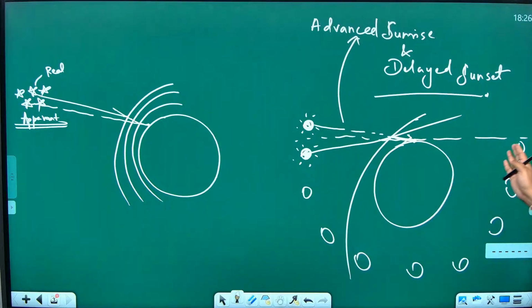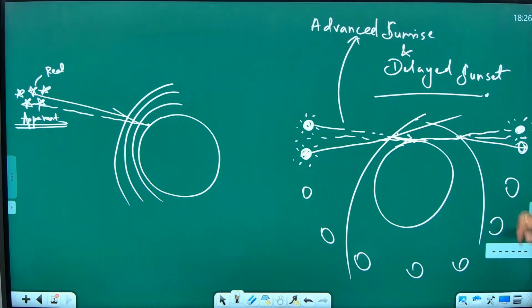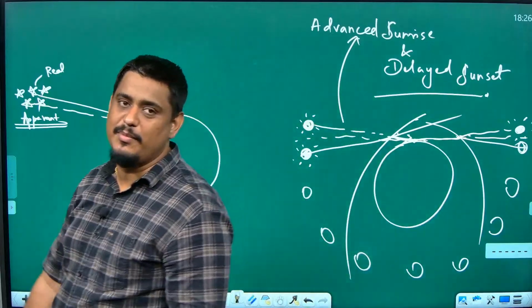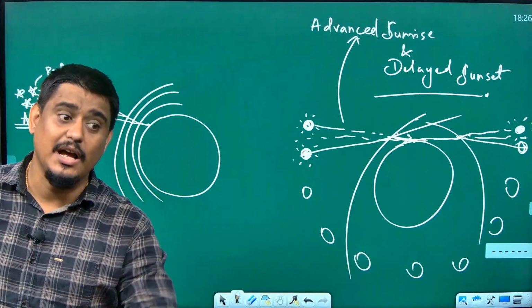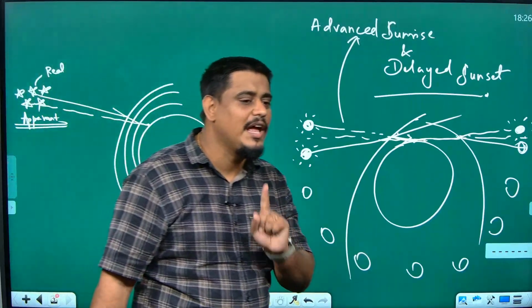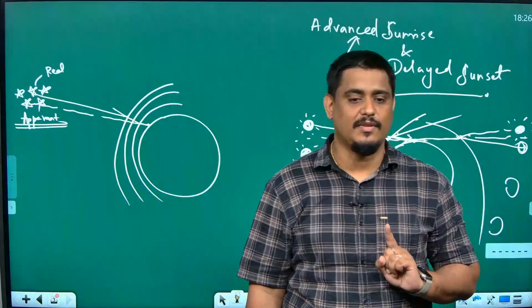Same way, if you go to the western coast and you are seeing sunset, the sun may be below the earth, below the horizon, it has gone below, but still the same thing happens. See here also the atmospheric layers continue, no? It goes like this, bends and comes to your eyes. This is the apparent position, somewhere above. Because the sun has an apparent position above the horizon, even though it has gone below the horizon, you are still able to see it. So advanced sunrise and delayed sunset are also happening because of atmospheric refraction.